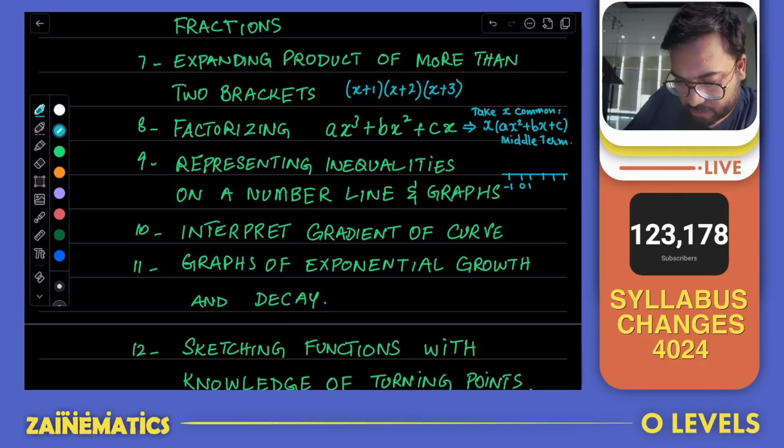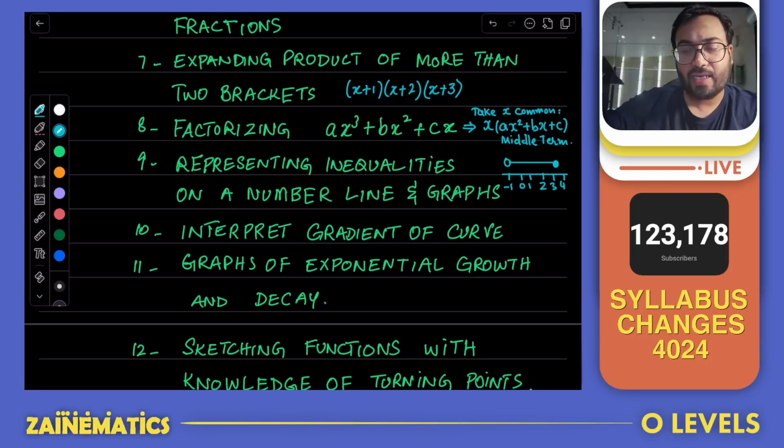Take -1, 0, 1, 2, 3, and 4, for example. If I make a line from here till 3, and I make a hollow circle at -1 and a solid circle at 3, you should be able to identify that this is showing an inequality which says x is between -1 and 3, but -1 is not included and 3 is included. So this is the idea.